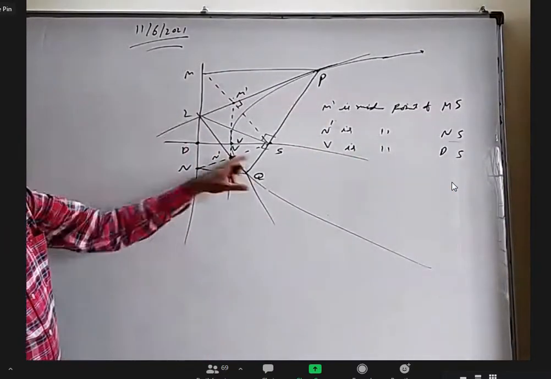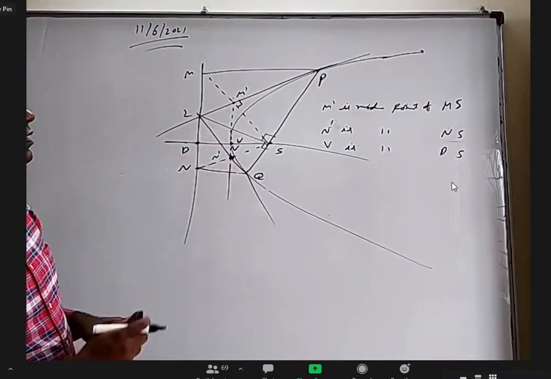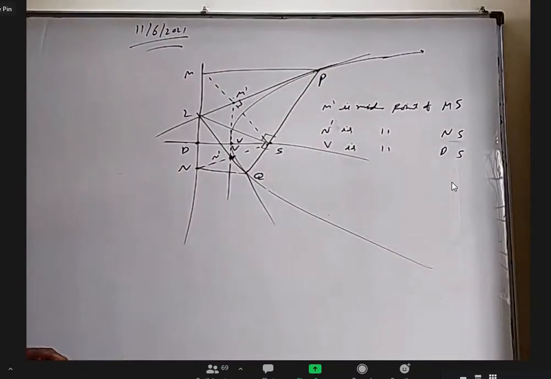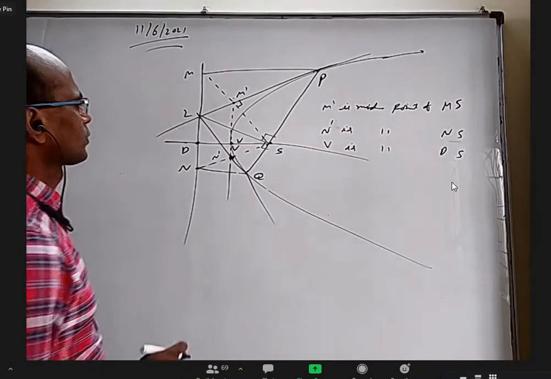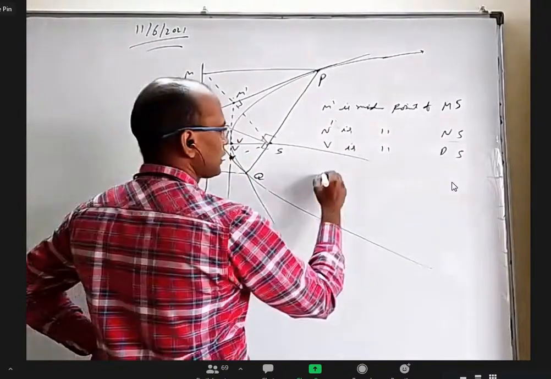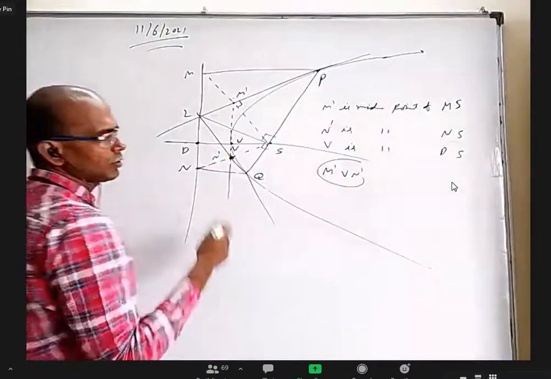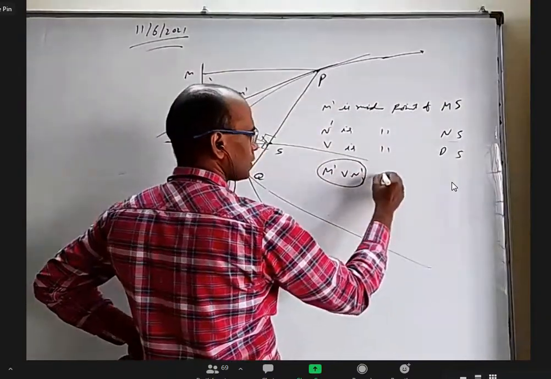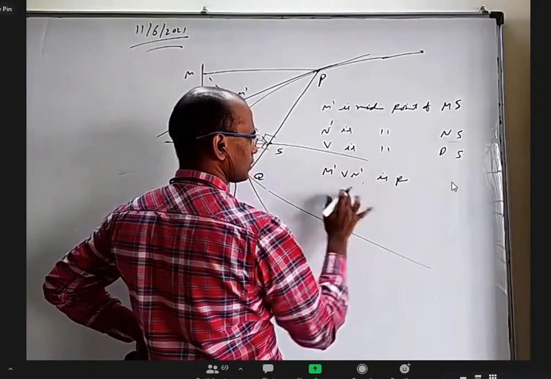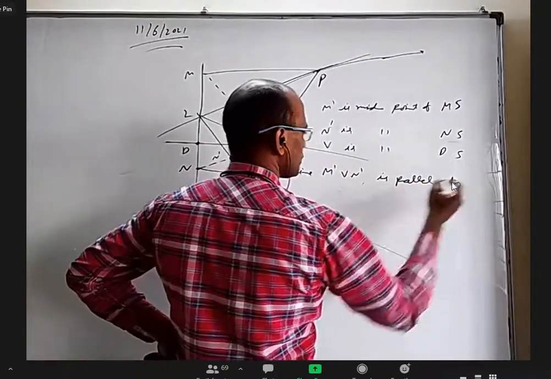So in a triangle, if you take the midpoint of two sides, when you join them, it will be parallel to the third side and even half of the third side. So M dash V, or V N dash, that line will be parallel to the directrix.